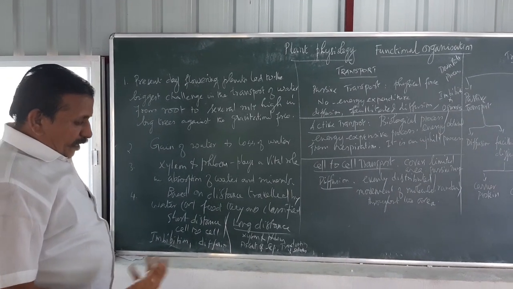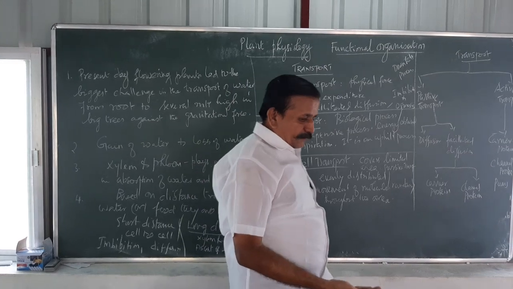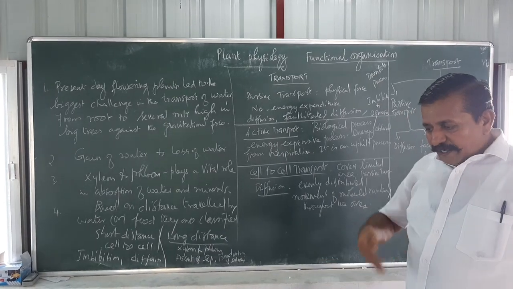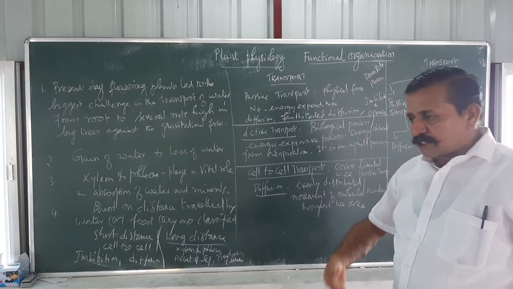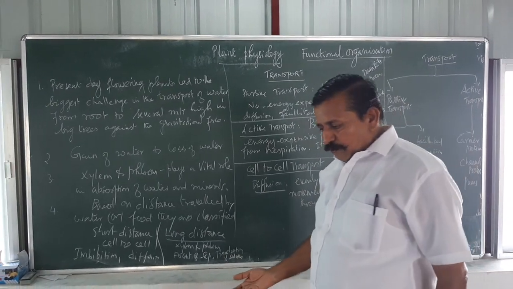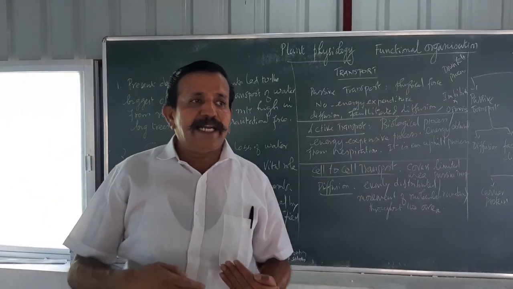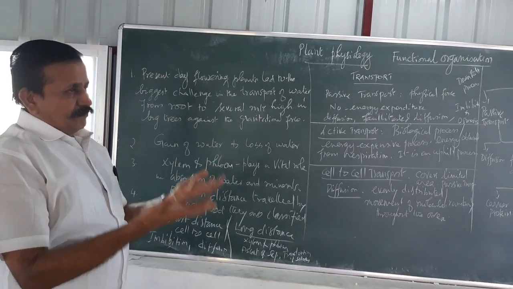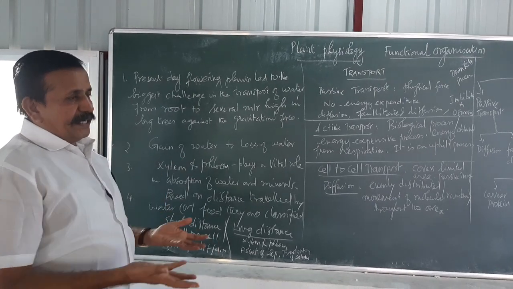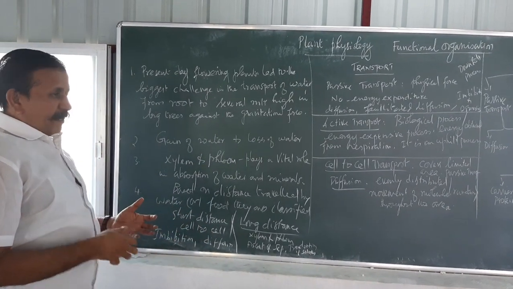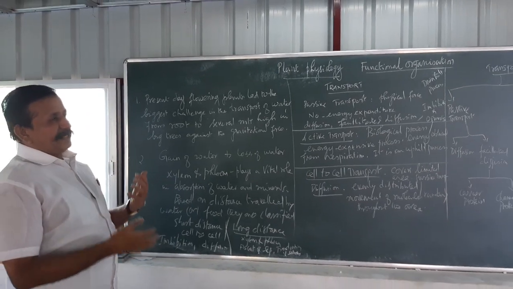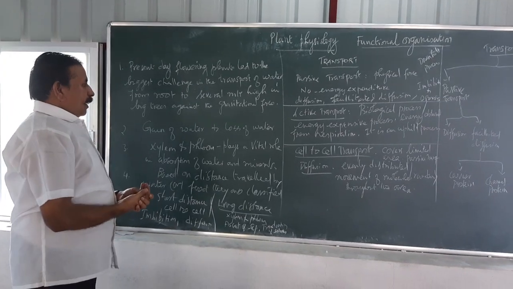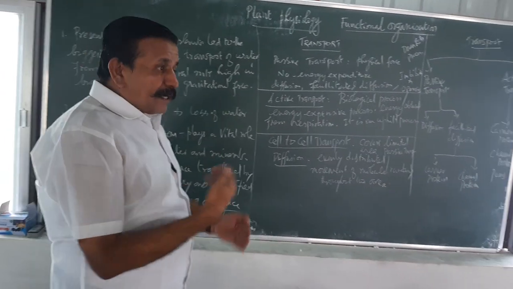So gain of water and loss of water are also important processes of plant physiology. The gained water can be utilized in various physiological processes of the plant, and also for the photosynthetic process, yielding energy and producing trees, flowers, fruits, and seeds for the next generation. So gain of water gives a lot of physical activities, and it is utilized in various physiological activities of the plant. And simultaneously, loss of water is also very important.